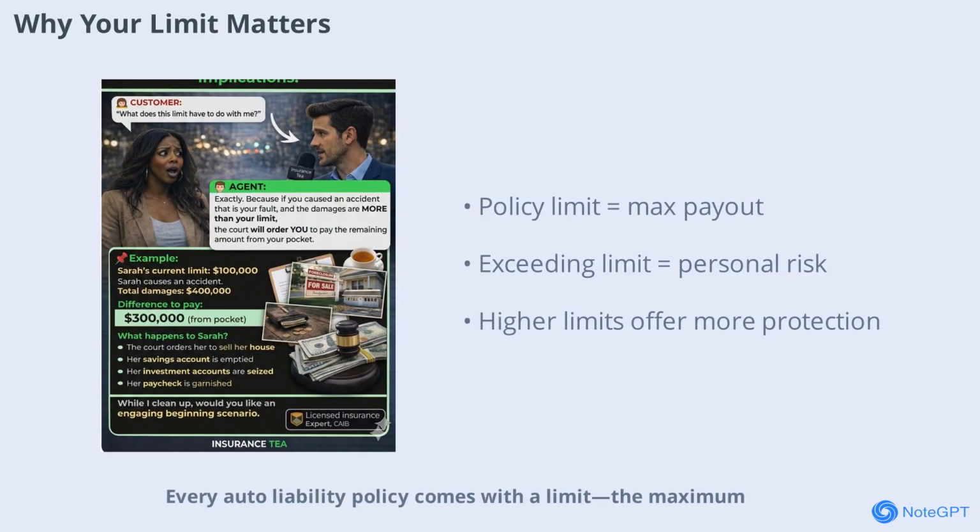Every auto liability policy comes with a limit, the maximum amount your insurance will pay for a single accident. Choosing the right limit is crucial because if the damages exceed your coverage, you're personally responsible for the rest. For example, if your limit is $100,000 and you cause an accident resulting in $400,000 in damages, you'd have to pay $300,000 out of your own pocket.